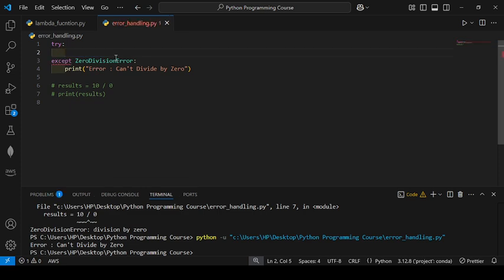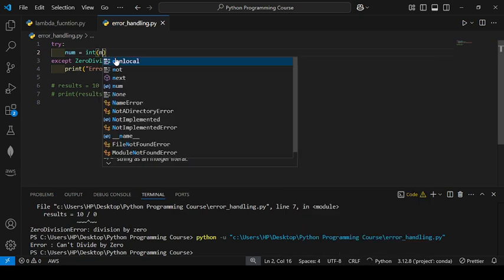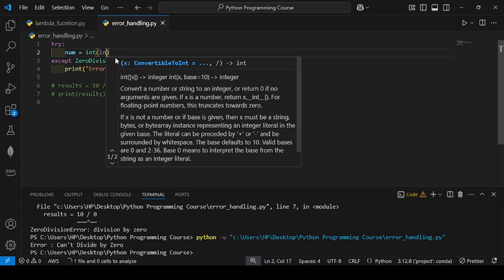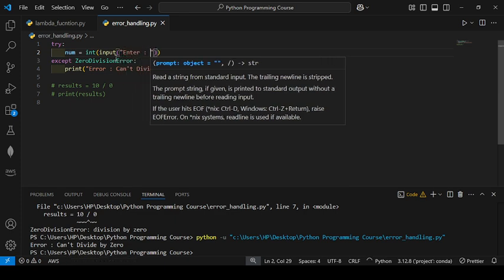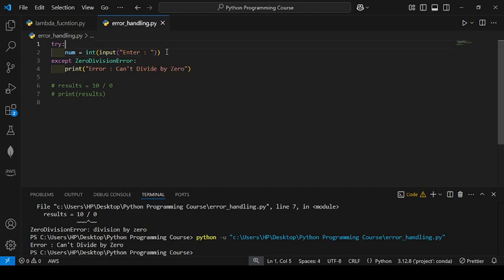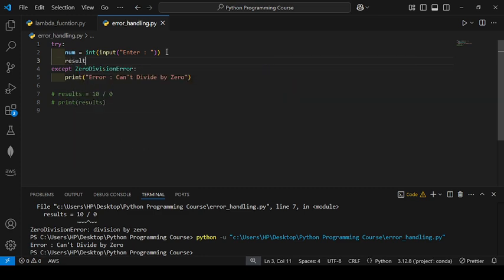I write num = int(input). I want a number from a user here, enter, and after that I will write result, and I will write 10 divided by num.